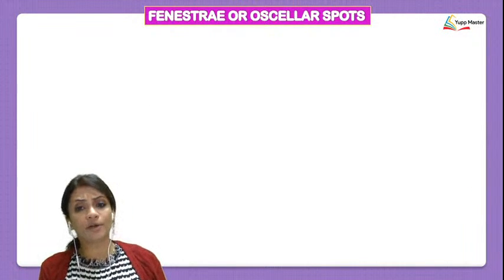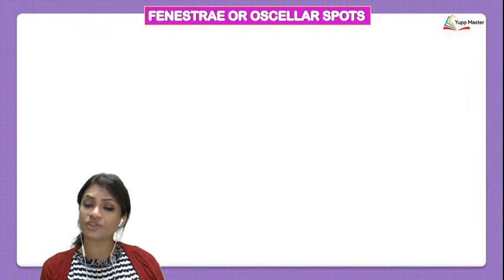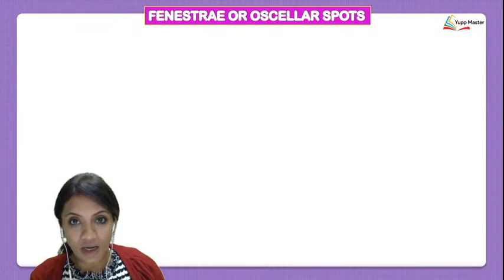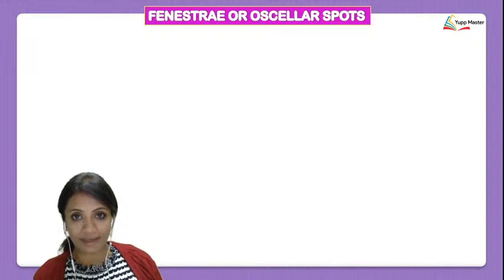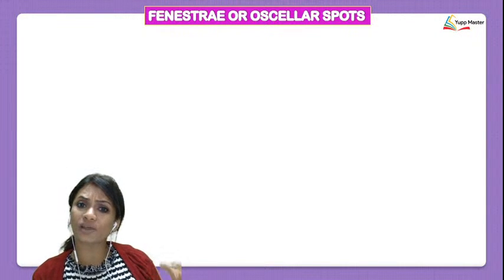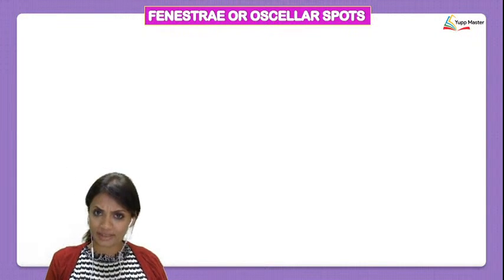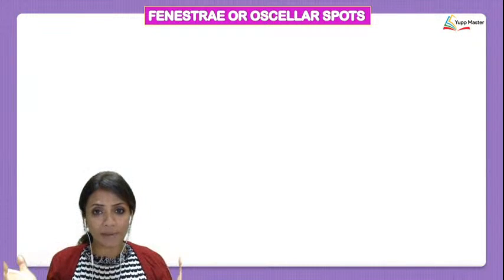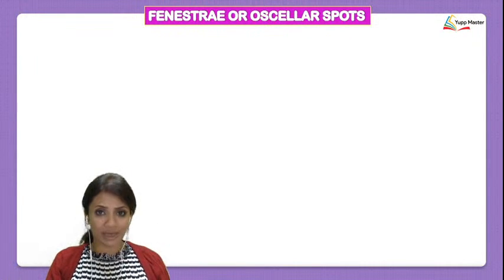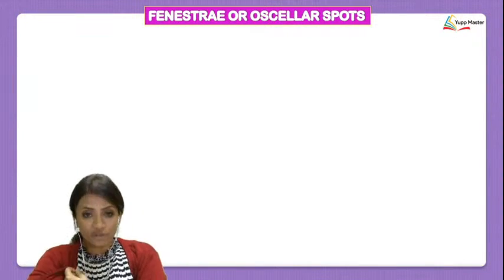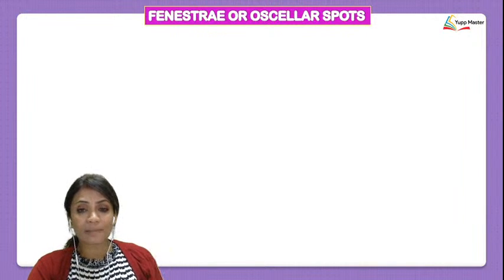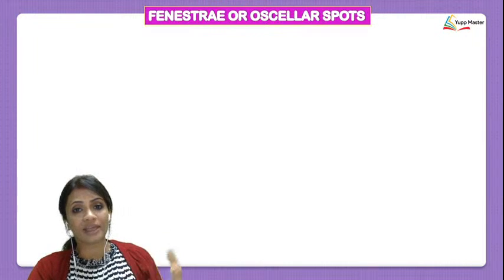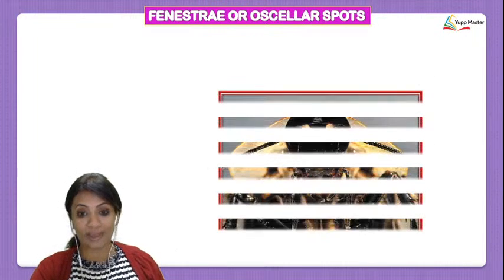Now talking about fenestrae. What is fenestrae? Well, fenestrae are the vestigial simple eye. Remember, a little while back I told you that when cockroaches came into existence, they did not have compound eyes. They in fact had simple eyes. But later on we see that those simple eyes, the fenestrae, have then evolved into compound eyes. So where are they exactly?